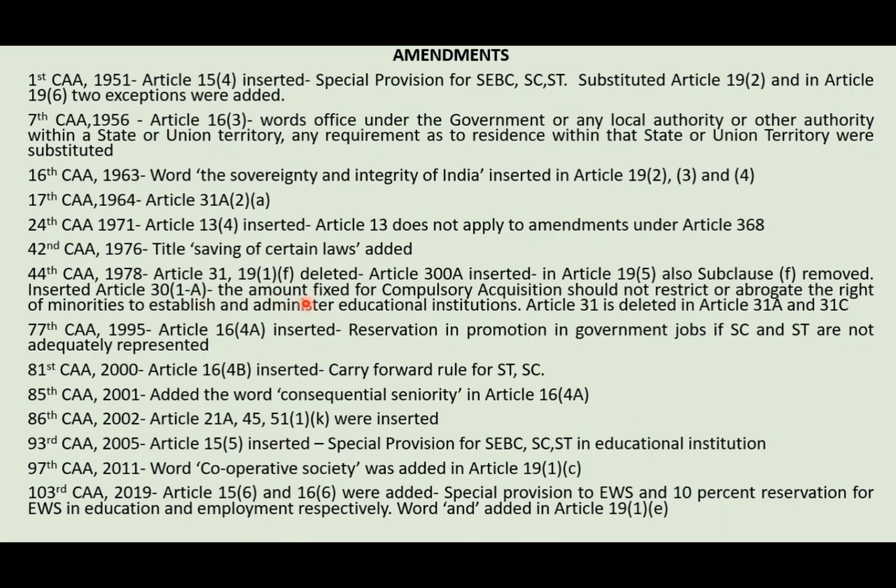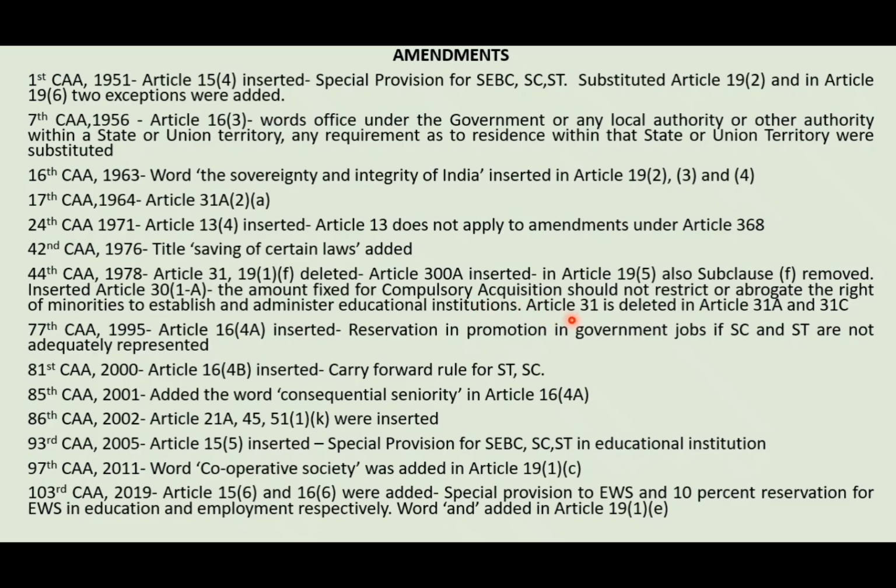30 clause 1A, which says that the amount fixed for compulsory acquisition should not restrict or abrogate the right of minorities to establish and administer educational institutions. So article 30, we all remember that all the minorities have the right to establish and administer educational institutions. So this article 30 clause 1A was inserted by this 44th constitutional amendment, and it says that in case there is a compulsory acquisition, the amount fixed, the manner of amount fixed, should not restrict or abrogate the right provided under article 30.